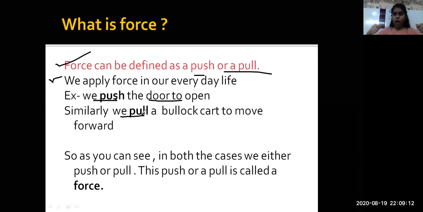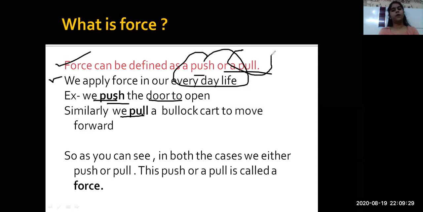So for a bullock cart to move, you will have to pull that string type thing, then only you'll be able to move forward. So this is your force. It's either a push or it is a pull. Is that clear?